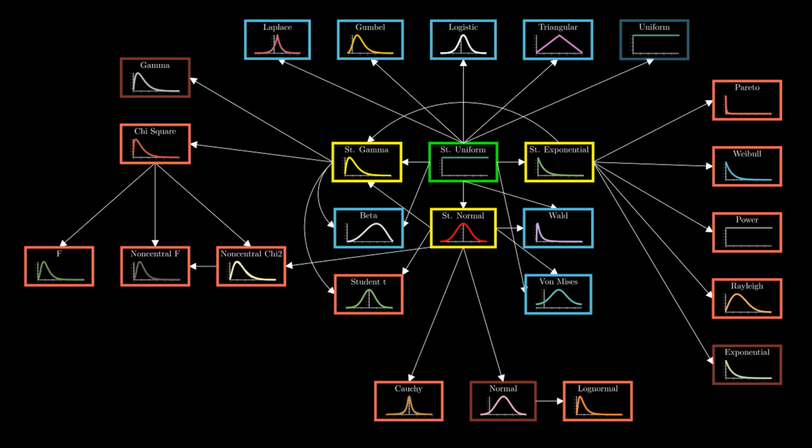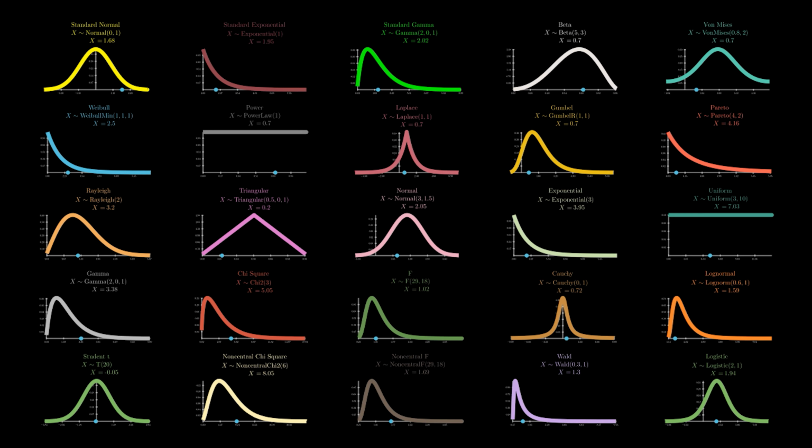This is our macro goal, so to speak. And the second goal is to understand the 3 methods that do all the magical work behind the scenes: rejection sampling, inverse transform sampling, and other statistical transformations. This is our micro goal.